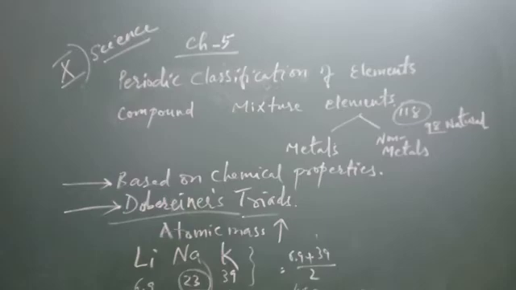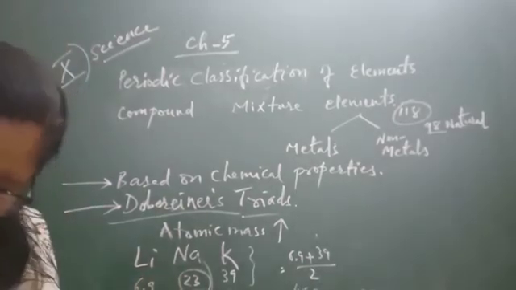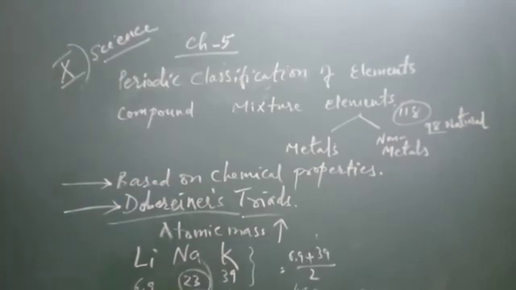Now group A, group B and group C are given. In group A, nitrogen, phosphorus and arsenic are given. Group B, calcium, strontium, barium. And group C, chlorine, bromine and iodine. First, in group A, you add 14 plus 74.9 and divide by 2.